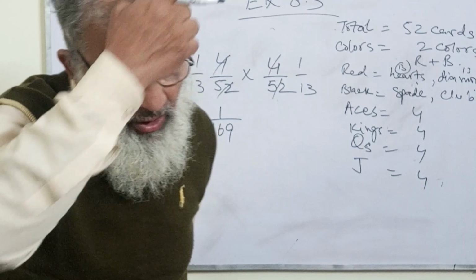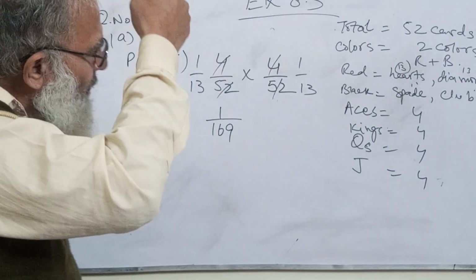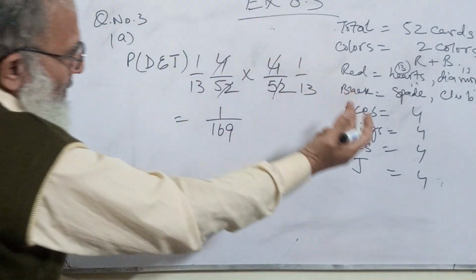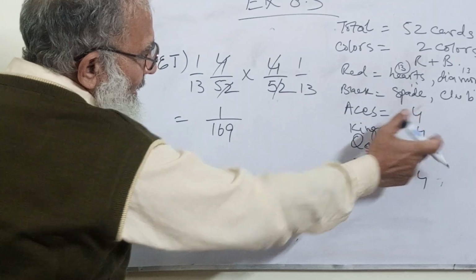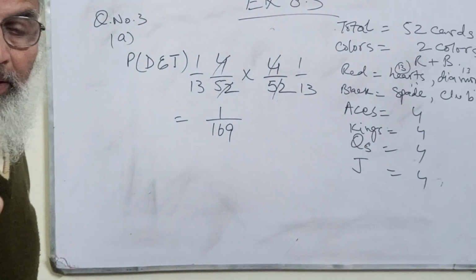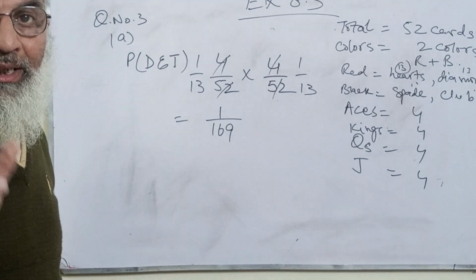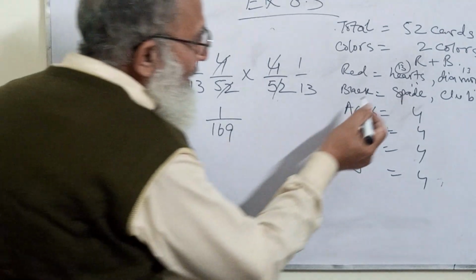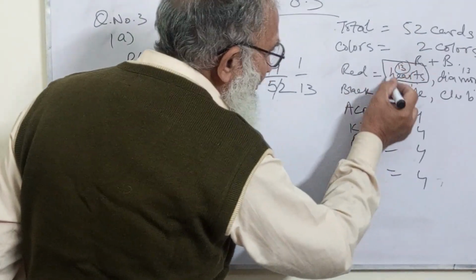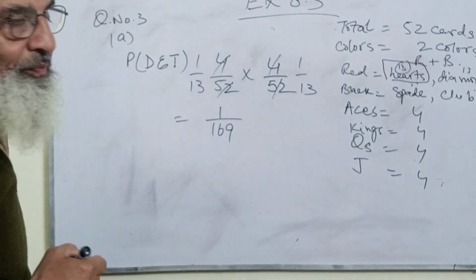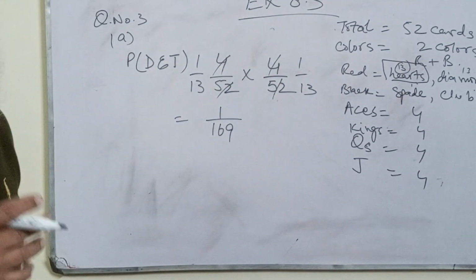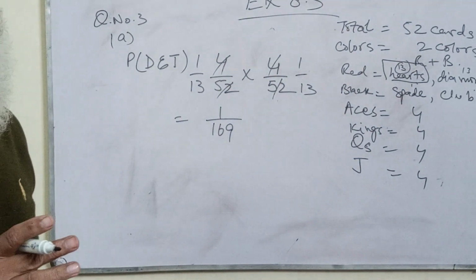Board draws king of hearts. King of hearts only. Okay, that means king of hearts. Here we have king of hearts. There are only 13 hearts.